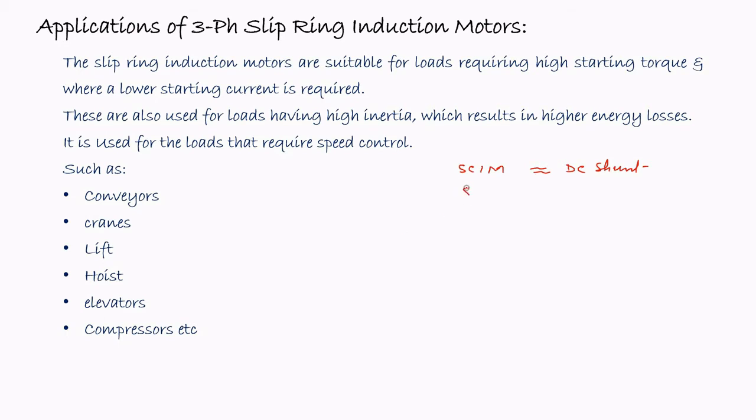Whereas the slip ring induction motor is a variable speed motor and also the starting torque is very high. It is similar to the DC series motor. So the applications of the slip ring induction motor and the DC series motor are similar. So in this way also you can conclude the applications for different types of motors.